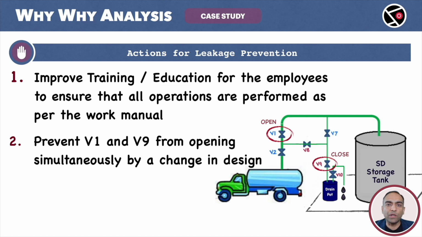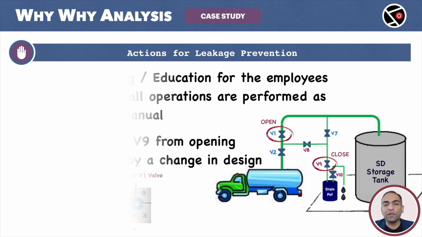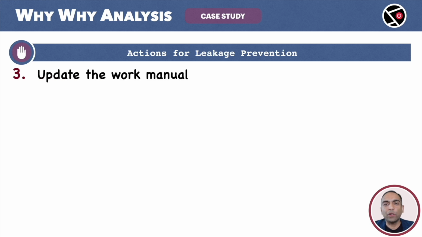JESCO will educate the workers about the work manual, the first point. This is important. But JESCO went a step further. The engineers at JESCO came up with this innovative solution. A handle that connects to both V1 and V9 and will not allow workers to open V1 and V9 at the same time. V9 has to be closed before opening V1. Quite effective. Going ahead to point number 3, update the work manual.